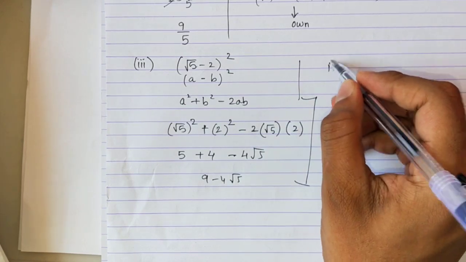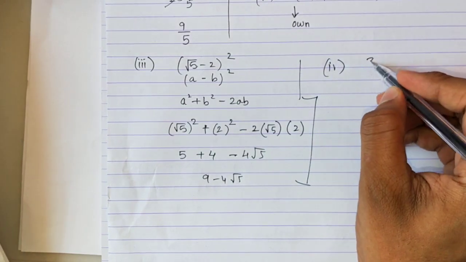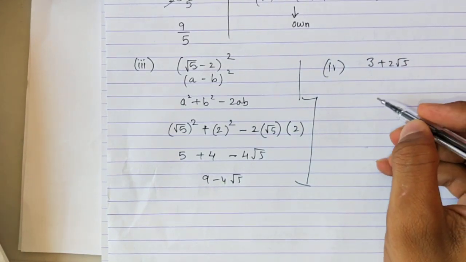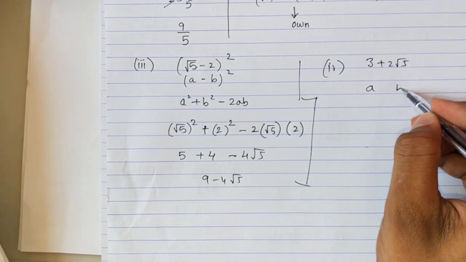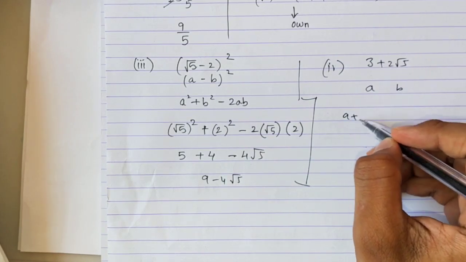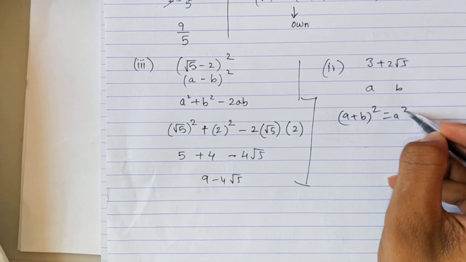And the fourth one also is similar. It is 3 plus 2 root 5. So this 3 will be a, 2 root 5 is b, and there is a plus sign, so you have to use the formula a plus b the whole square.